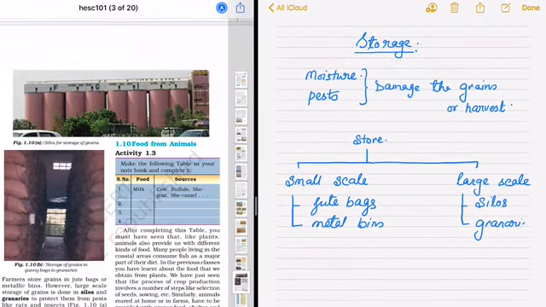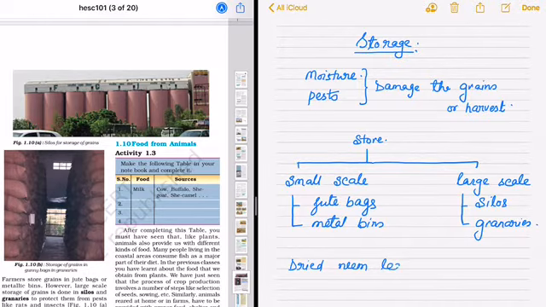The harvested crop needs to be stored properly. This process is called storage. If we keep the crop in the field, it will gain moisture and will be damaged. Also, there are pests like rats and other rodents which will eat the grains and damage the harvest. So we store it by using different processes. On a small scale, small farmers use jute bags and metal bins to keep the harvest, and on a large scale, very big drum-like metal drums are there.